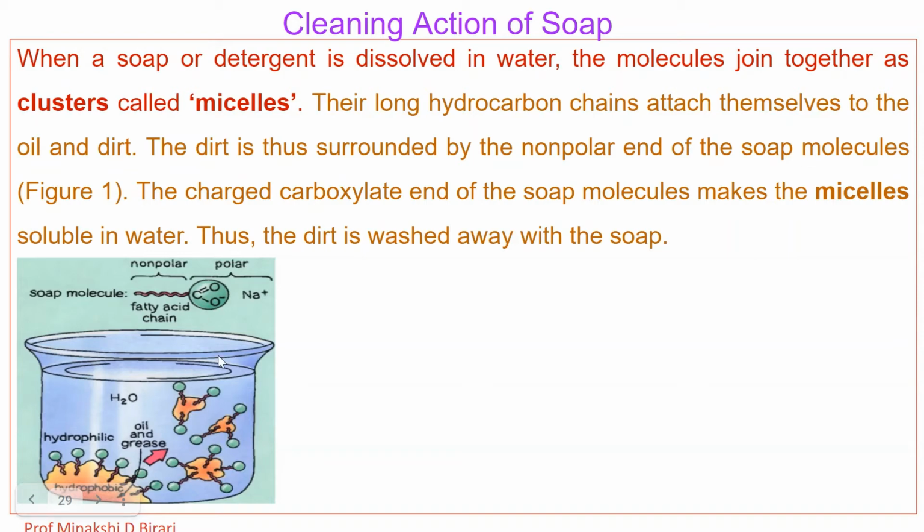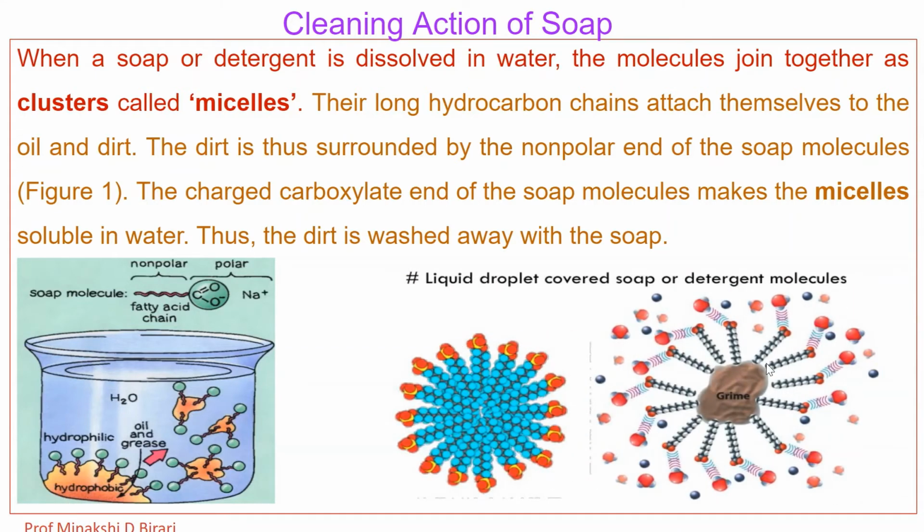The charged carboxylate end of the soap molecules makes the micelles soluble in the water. Thus, the dirt is washed away with the soap. So this one is called a micelle or a cluster. The liquid droplet covered with soap or detergent molecules is called a cluster or micelle.